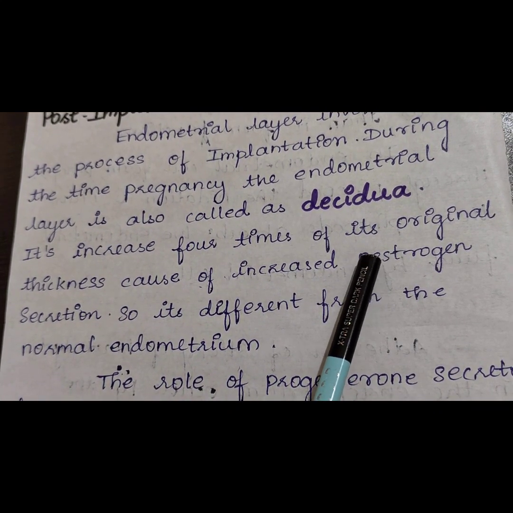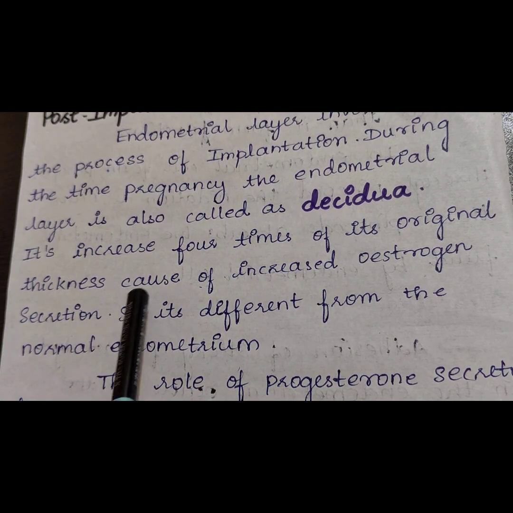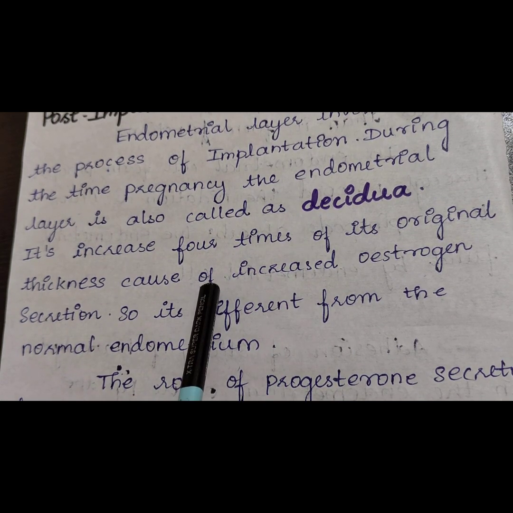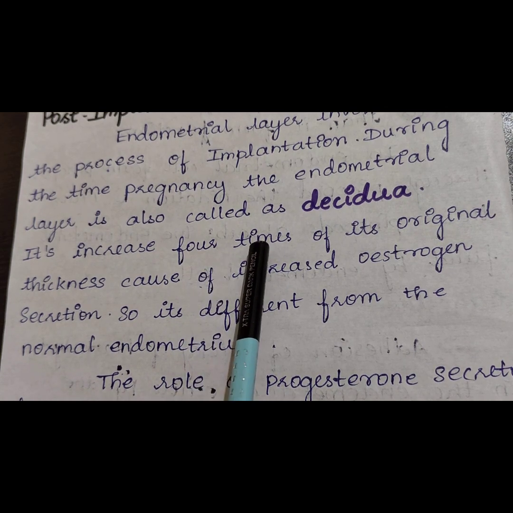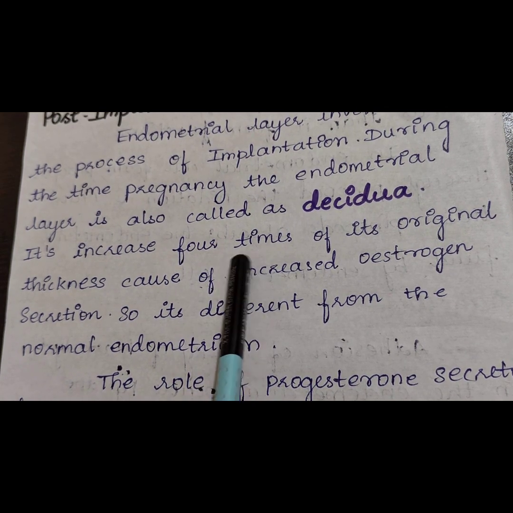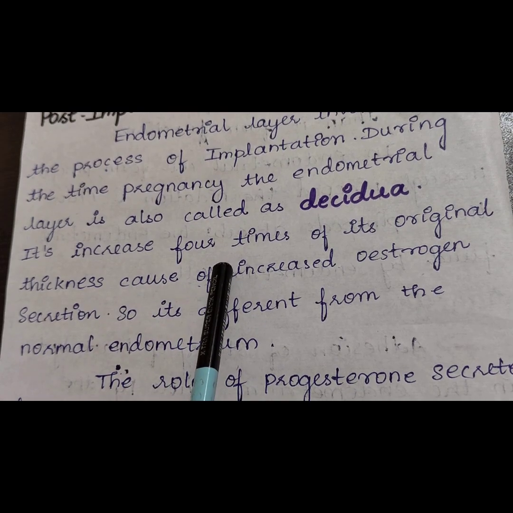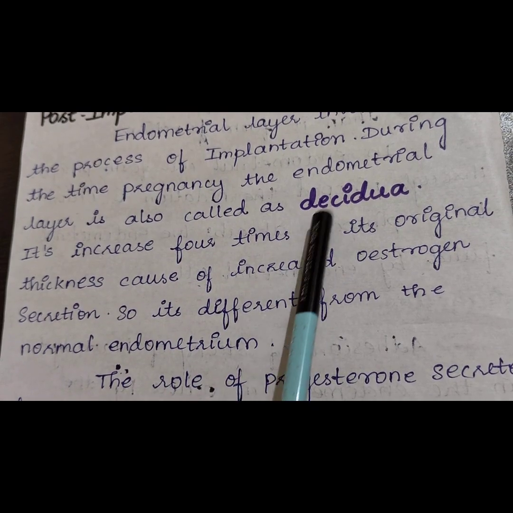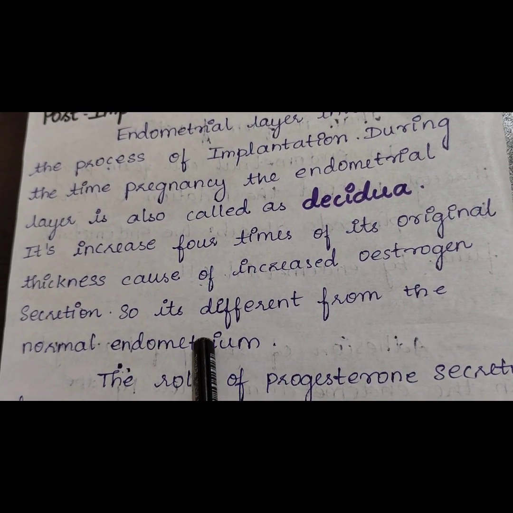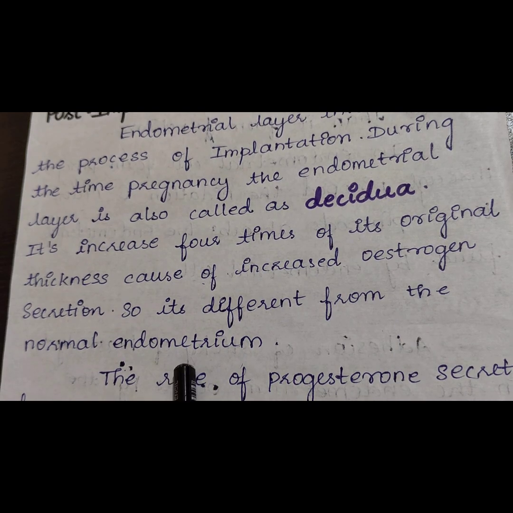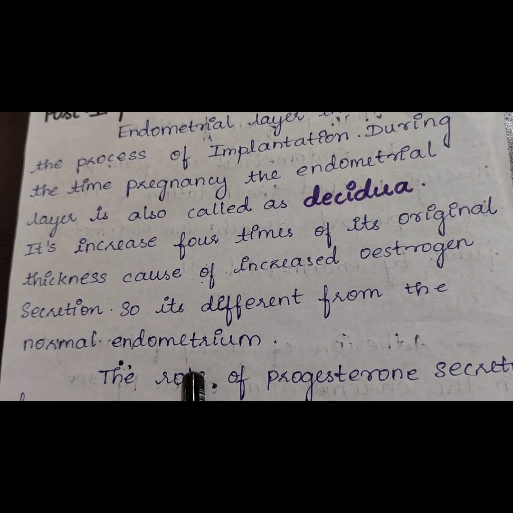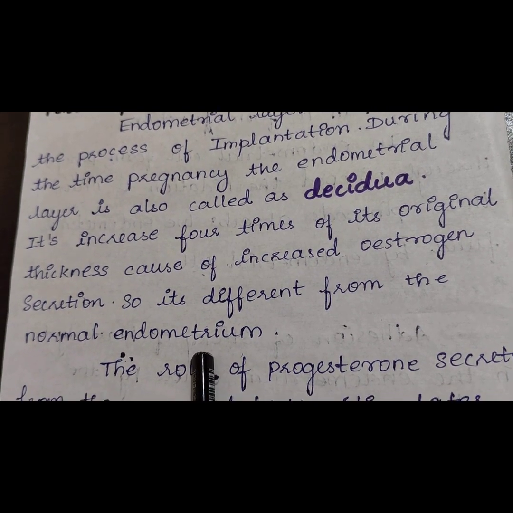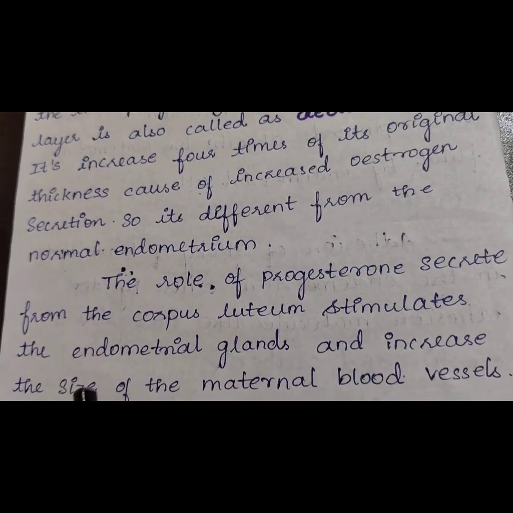Because of increased estrogen secretion, the decidual layer, the inner layer of the uterus, which is the endometrial layer, increases 4 times its original thickness. So it is different from the normal endometrium.